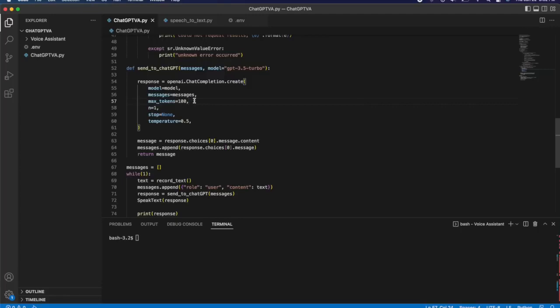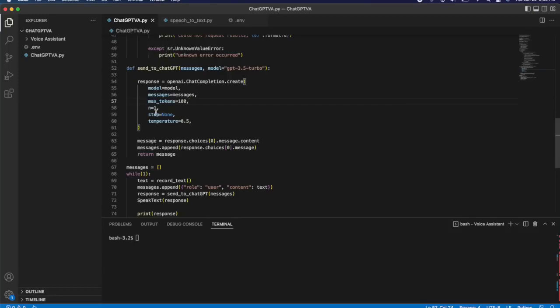I think that like 100 tokens gets you fewer than 100 characters, but I'm not 100% sure. Correct me in the comments if I'm wrong. But you can put whatever number you want here. You can play with it. Just know that this puts an upper bound on how much they can send back to you.